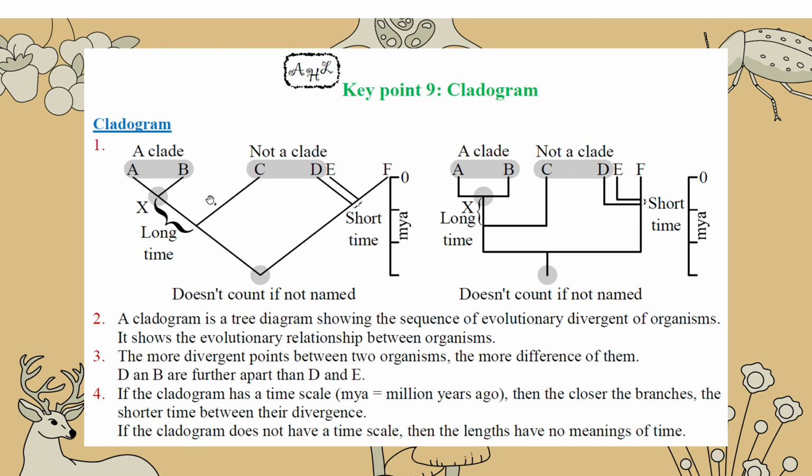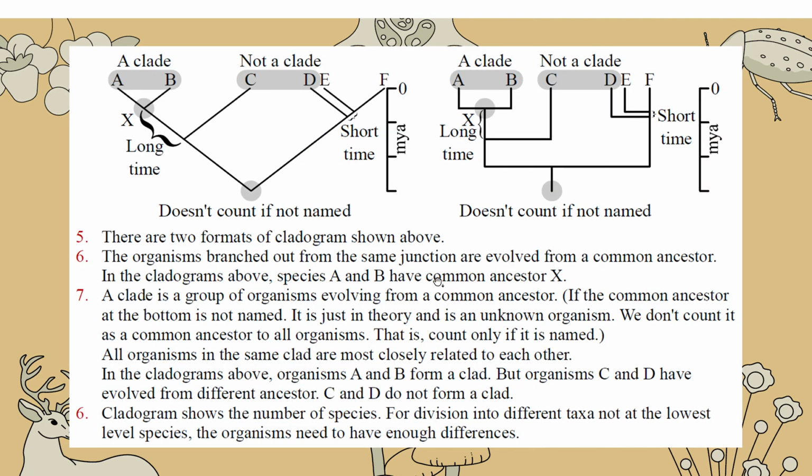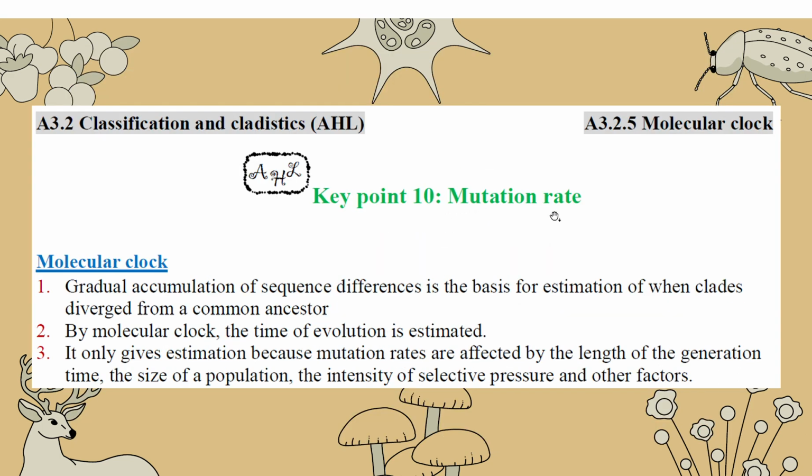It can have two kinds of drawing. We can talk about it later again in detail. Two formats, left and right. And then all organisms in the same clade are most closely related to each other. A and B are closely related to each other. C and D, no. And E and F are closely related to each other from the same divergence point.